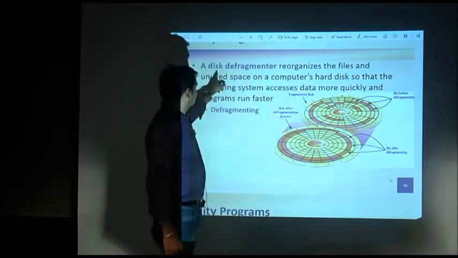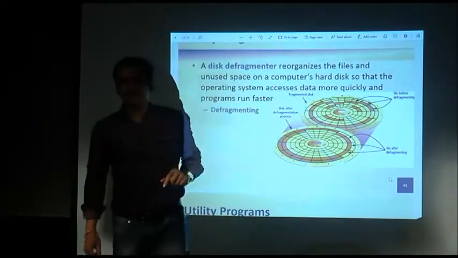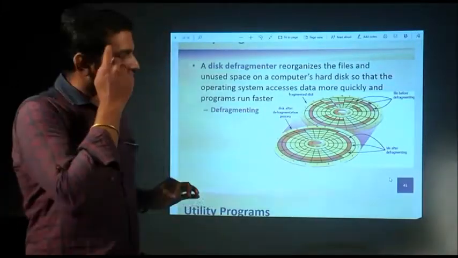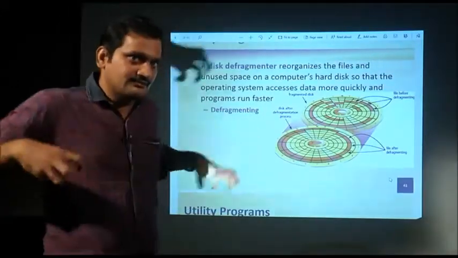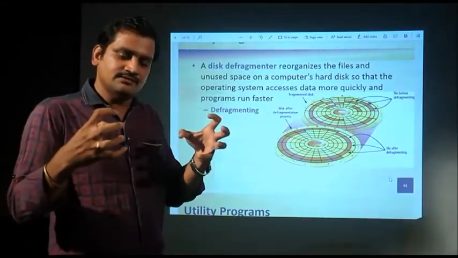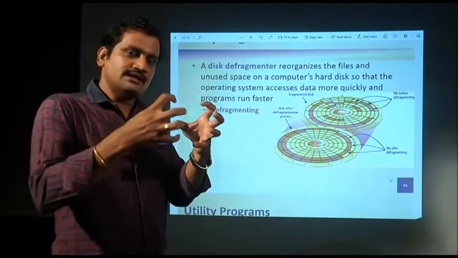So this utility program, the defragmenter, what does it do? It defragments. That means the disk is fragmented, the file is fragmented and placed at different places. It defragments, which means it brings all the related portions of a file into one place.